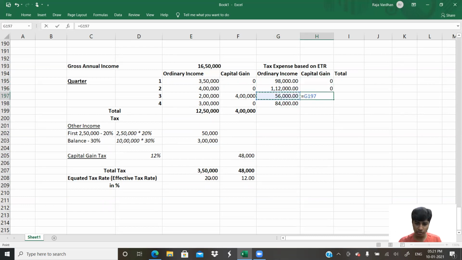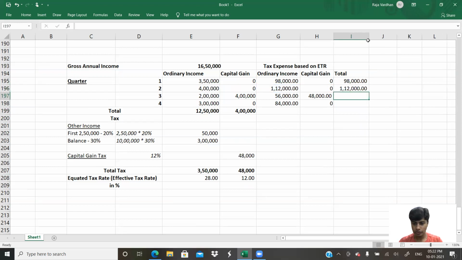How about here? Here it will be 4 lakh multiplied by 12%, that is 12 divided by 100. That will give us 48,000. And here again it will be 0 because there is no capital gain. And if you find the totals, that will give us the tax applicable for each of the years. Sorry, each of the quarters. Yes, so this is the tax.